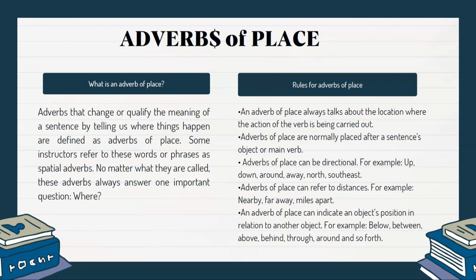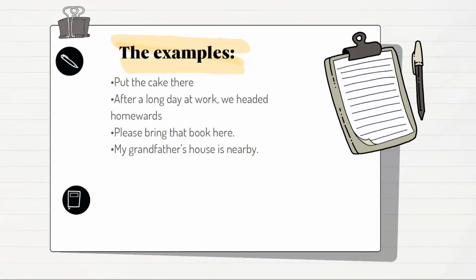Adverbs of place can refer to distance. For example, nearby, far away, and miles apart. The last one is an adverb of place can indicate an object's position in relation to other objects. For example, below, between, above, behind, through, around, and so forth. Here are the examples of adverbs of place. Each sentence contains an example of an adverb of place.